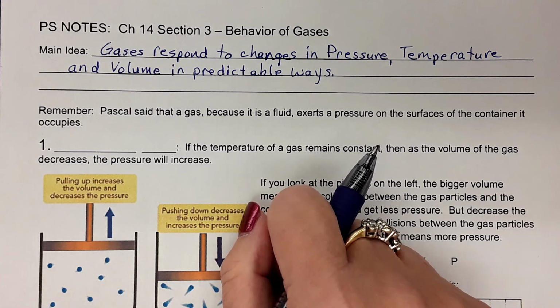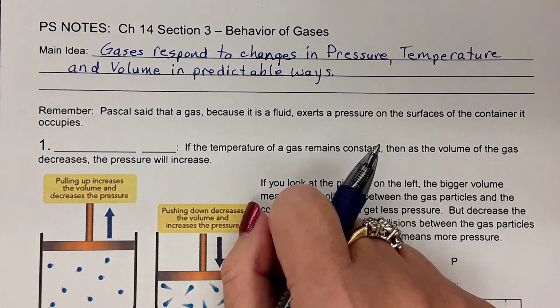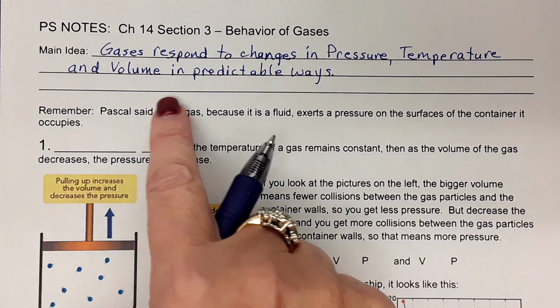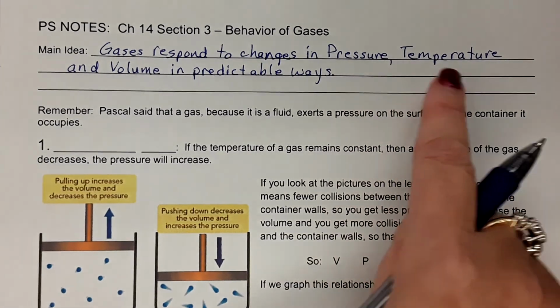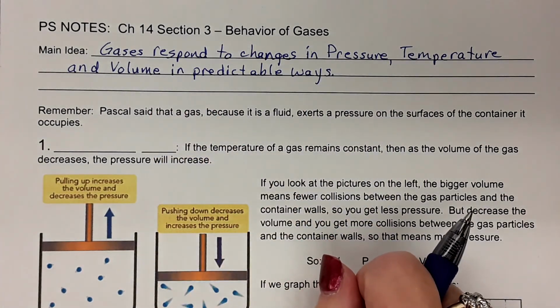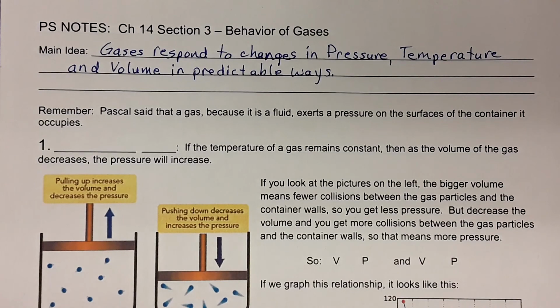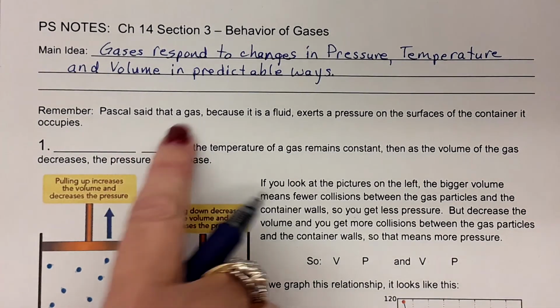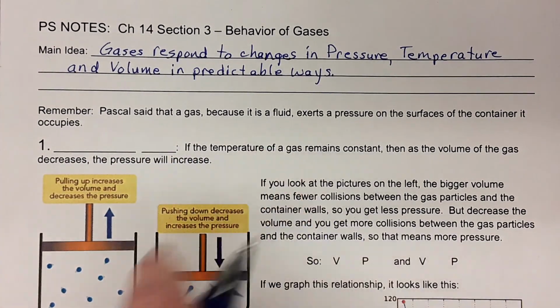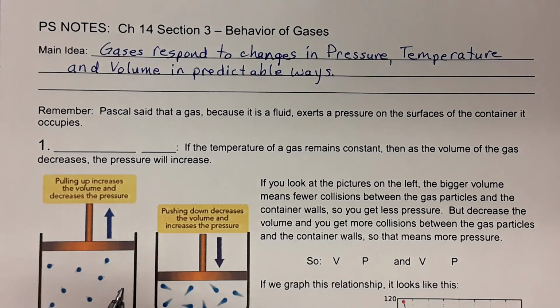We're going to be looking in this section at two of the biggest ideas about gases and how they behave when there are changes in either pressure, temperature, or volume. Okay? Now, one thing we need to remember about a gas is that Pascal said a gas, because it is a fluid, exerts a pressure on surfaces of the container that it occupies. And remember, it also takes up the entire volume of the container it occupies. Keep that in mind too.